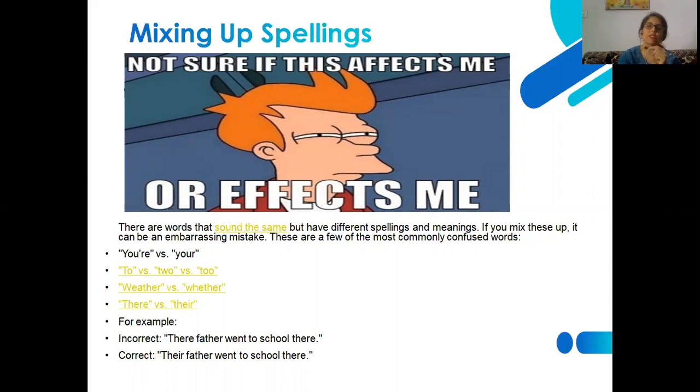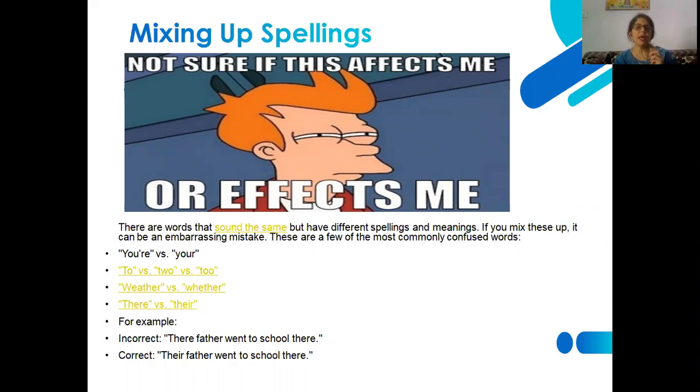Accordingly, once we are aware, we will definitely not commit any error associated with parts of speech. So effect and affect are two different words; although they may sound the same, they have different spellings and different meanings also. If you mix them up, it can create an embarrassing mistake because of not being aware of the real meaning of that particular word. Although these words are commonly confused, once you dive deep into the meanings and the origin of these words, you'll definitely never commit these sorts of errors.